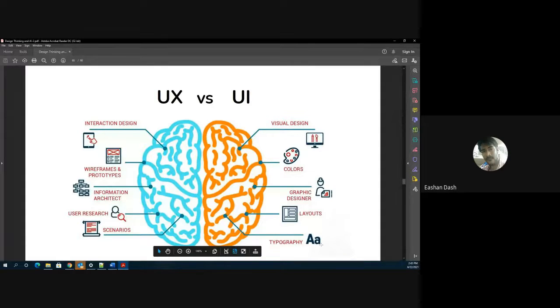You can see typography, fonts, and the layout, what the layout has to be for convenient readability and usability, graphic design, and color. In the professional world, you will see various types of roles in the designer domain, like graphic designers and website designers. All those aspects are covered under the user interface.